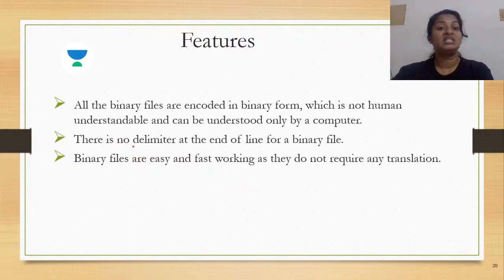See, when we learned about the text files, we learned that there is a delimiter to indicate the end of the line, right? How was the end of the line represented? Using the EOL character, right? But when you're talking about a binary file, it is just a series of zeros and ones being stored in the file. So it can be considered as a series of binary digits which forms a stream of bytes. Okay, so it is considered as a byte stream, and in this case, there is no delimiter associated with the end of line.